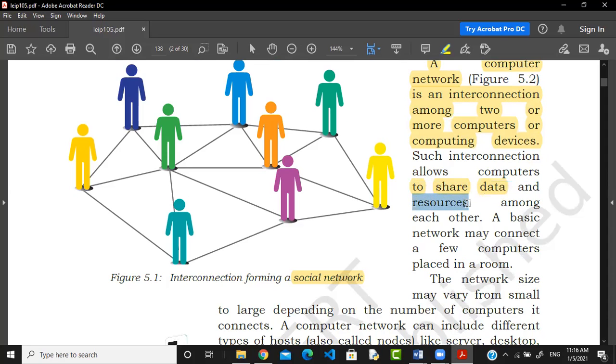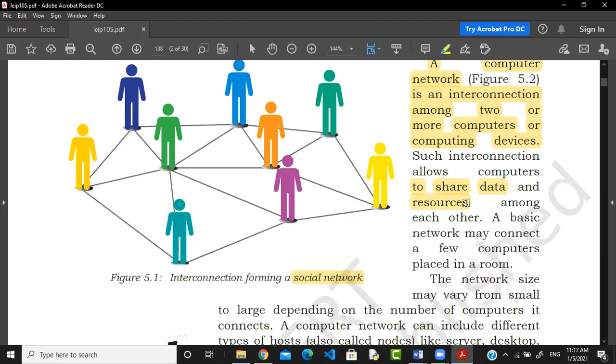What is the meaning of resources? Resources may be of two types: software and hardware. Software means some application, some information, or a file you can share. And you can share your device also. You can share your printer. Printer is the most common device, mostly used by several computers in one organization.